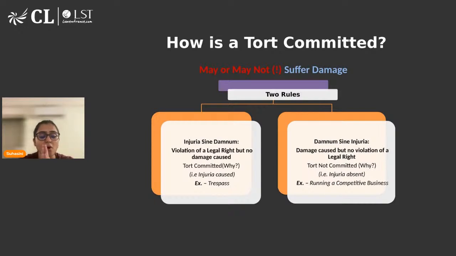But since you have a certain right and somebody has violated that right of yours, you are entitled to damages. A very simple example, which you may have come across in past year papers, and sometimes in mocks also. Again, I'm not referring to the case law because that is not important, so I'll be explaining it in very layman terminology.